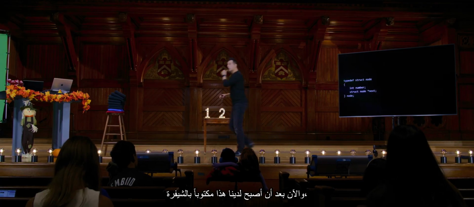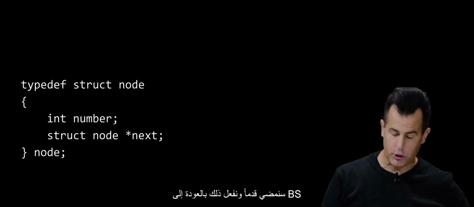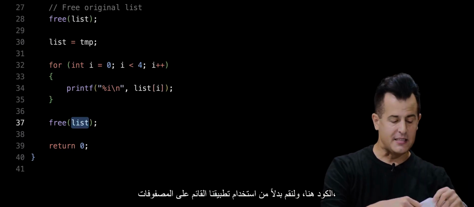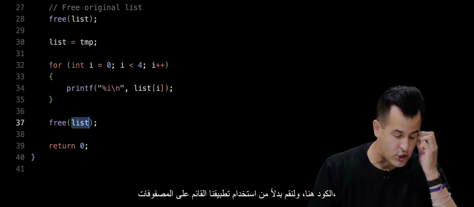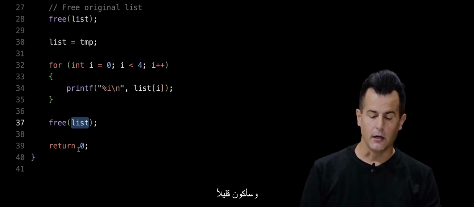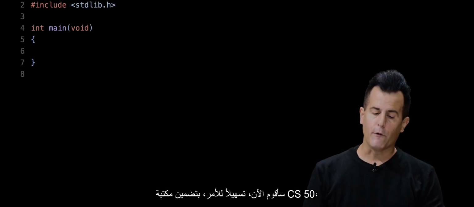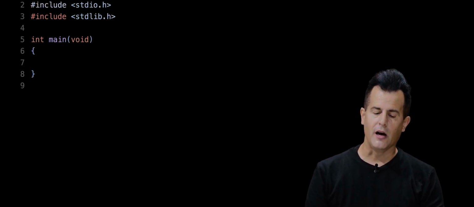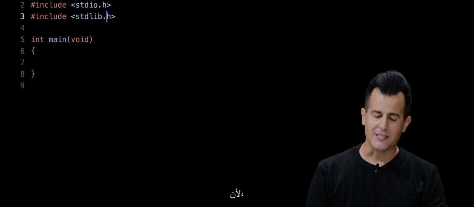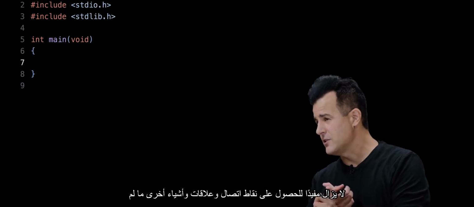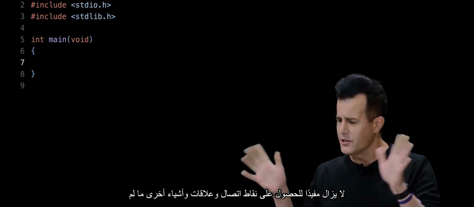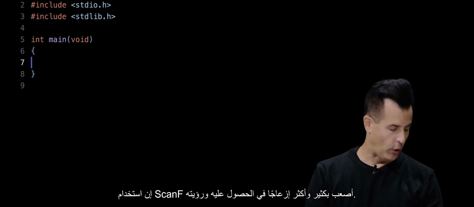So now that we have this in code, we can start playing around with actually storing these things in memory. Let me propose that we do this by transitioning back to VS Code here. Instead of using our array-based implementation, let's implement the first of our linked lists. I'm going to be a bit extreme and delete pretty much everything inside of main. For convenience, I am now going to include the CS50 library, not so much for the char star thing, but because, as we discussed last week, it's still useful for getting ints and getting strings and other things, which, unless you use scanf, are much harder and more annoying to get in C.